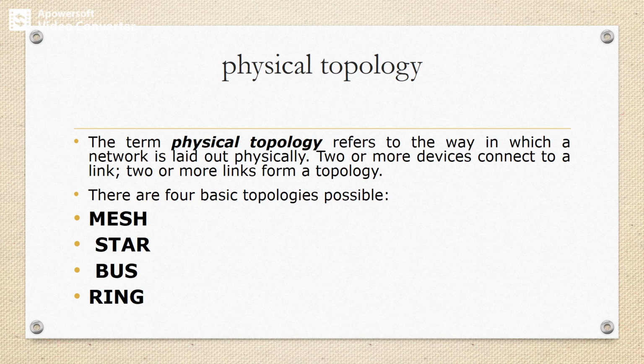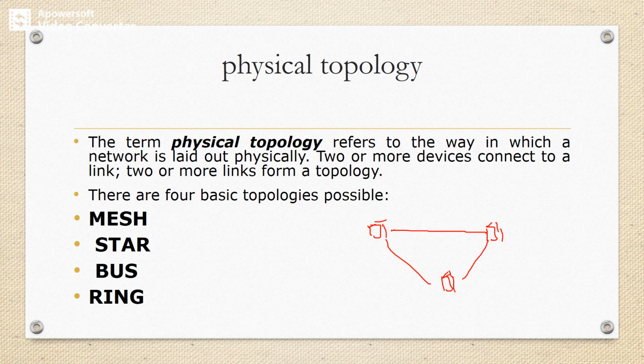So if you have some set of nodes, how exactly these nodes are interconnected, that is called topology. Or else we can say that topology is nothing but the geometrical arrangement or connection of nodes.